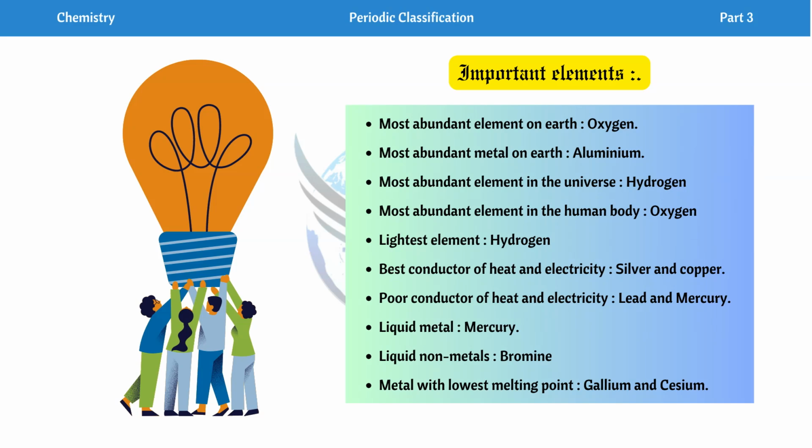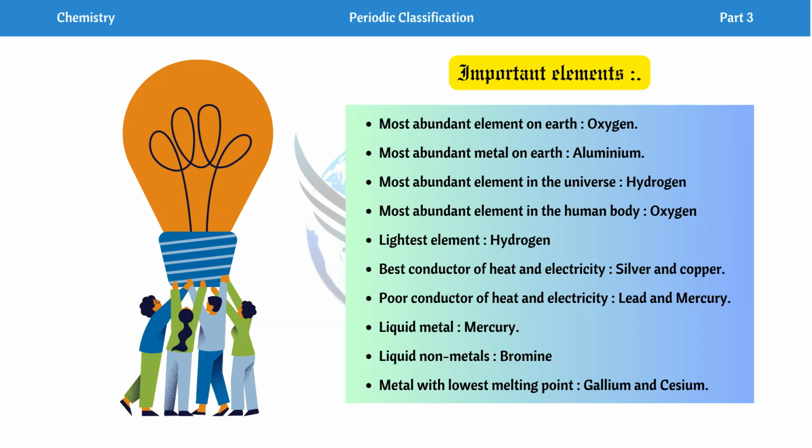Next we have the most abundant element in the universe. If the question is about the universe rather than the earth, then the most abundant element in the universe is hydrogen, and the most abundant element in the human body is oxygen. The lightest element is hydrogen.